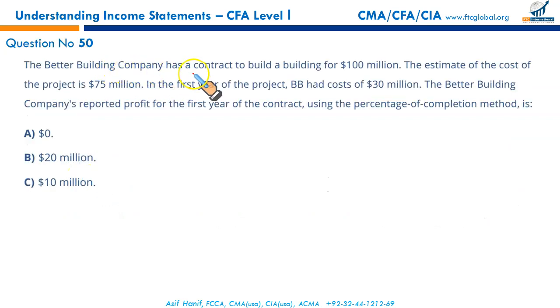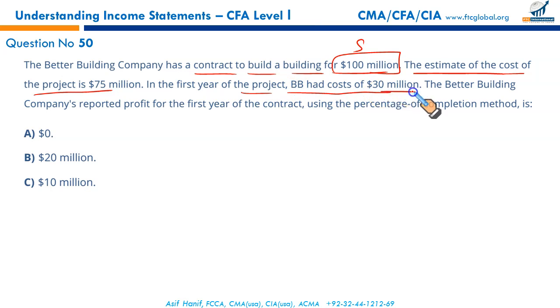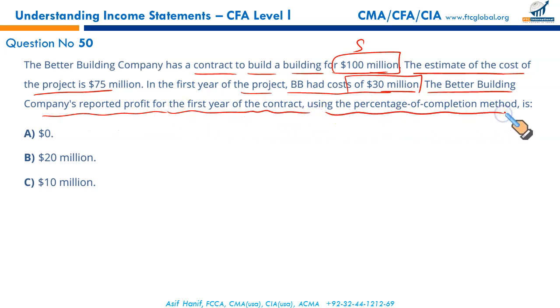The Better Building Company has a contract to build a building for 100 million. This is the sale price of the contract, or the revenue to be expected from the contract. The estimated cost of the project is 75 million. In the first year of the project, BB had a cost of 30 million. This is the cost incurred in the first year. Better Building Company's reported profit for the first year of the contract using the percentage of completion method.